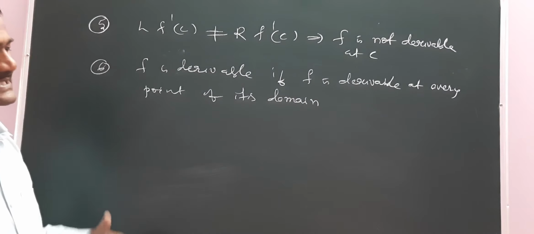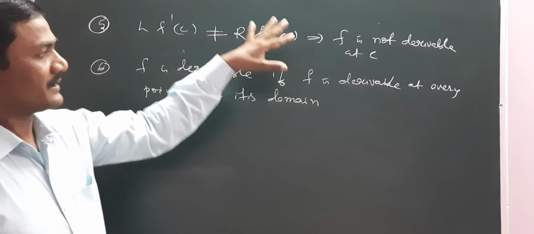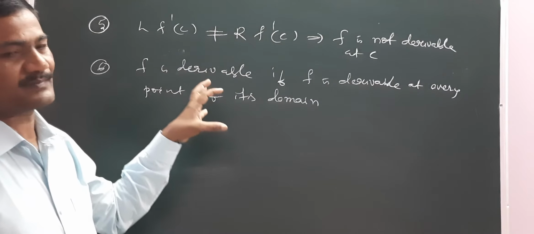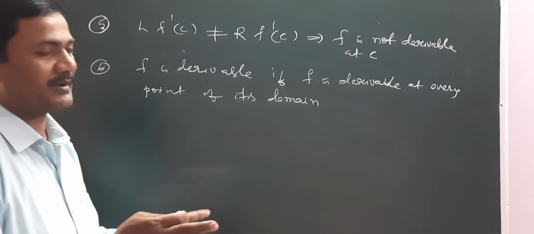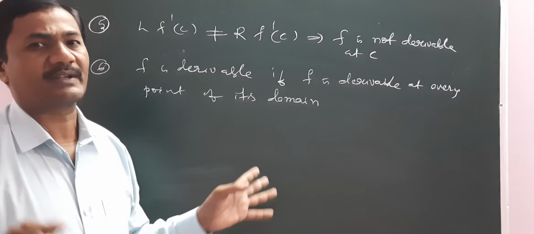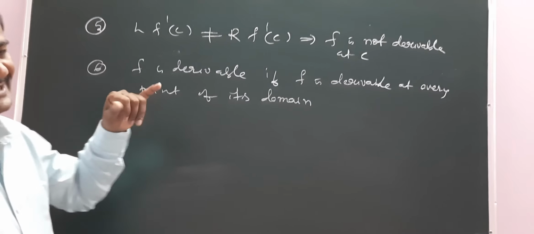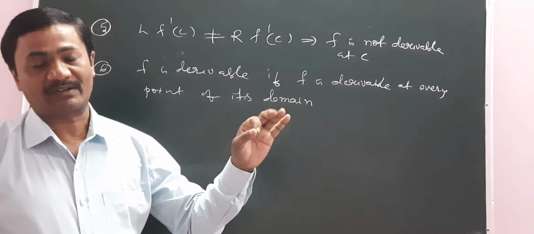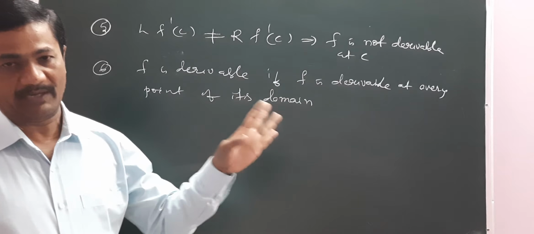So these are the 6 points we have studied carefully, and by using these 6 points we are proving some problems and solving problems, and we are proving theorems also, right? So what is the first point? Left derivative is equal to right derivative, then f is derivable.